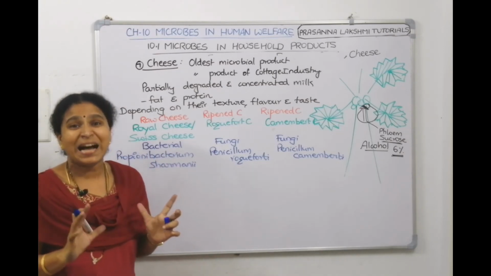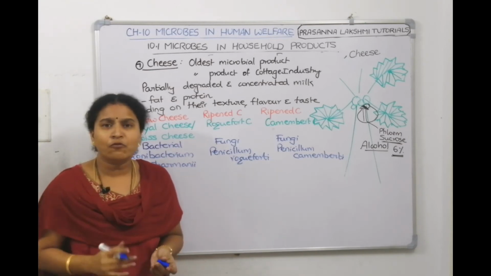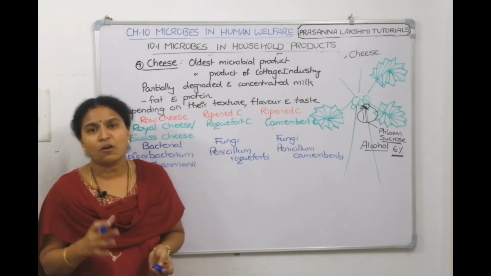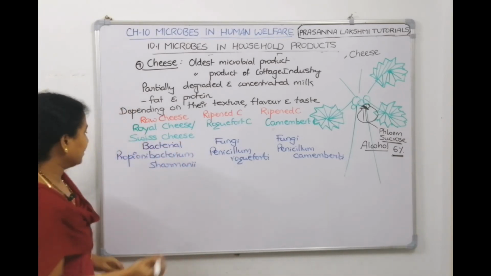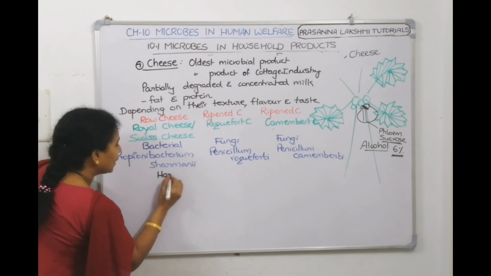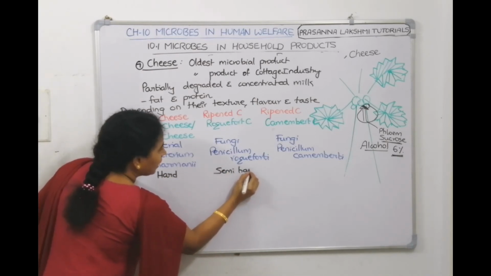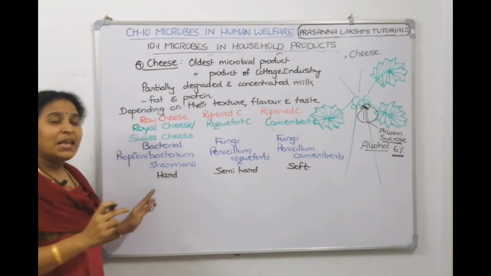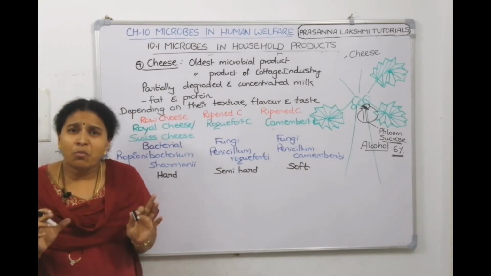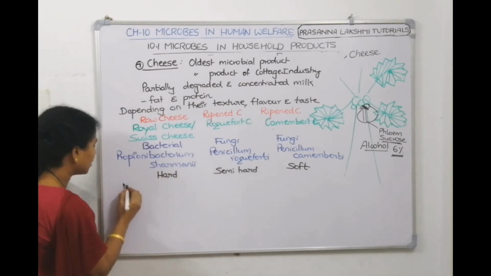Now, what do you mean by raw cheese? Raw cheese means it is hard. As with fruit, raw fruit will be hard and ripened fruit will be soft. So this raw cheese is hard, whereas this one will be semi-hard, and this one will be soft. Why is it hard? Because the moisture content here is less than 40%.